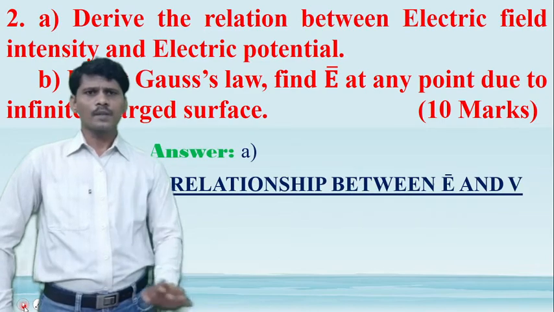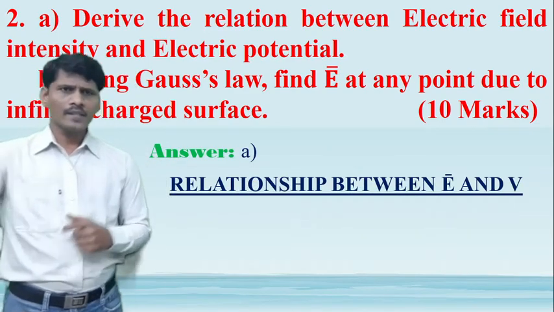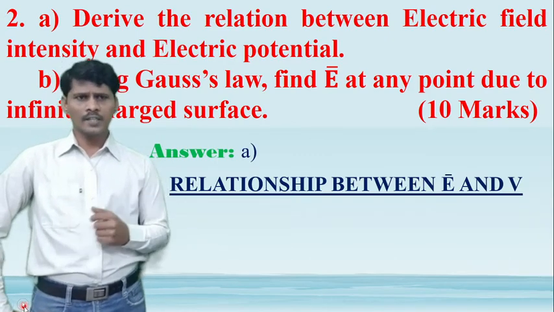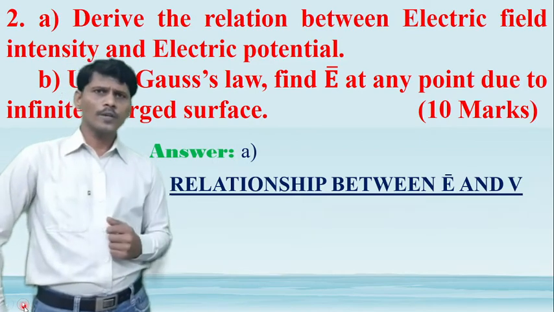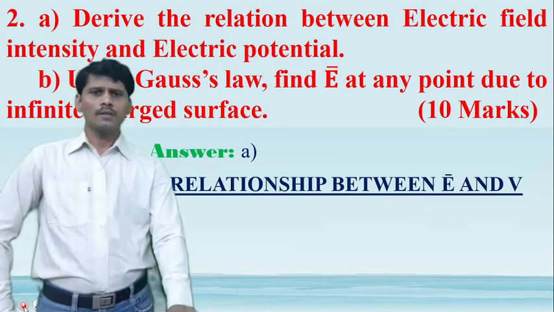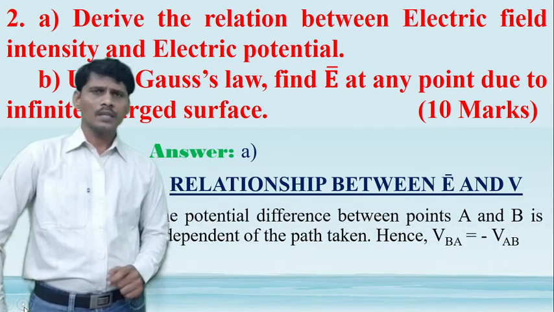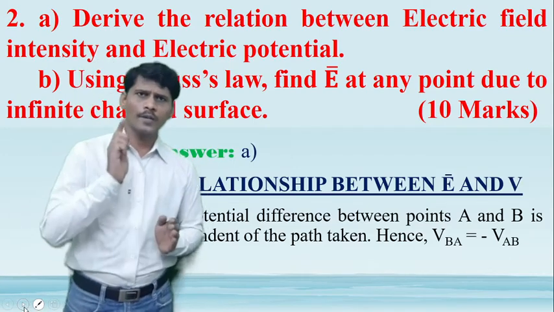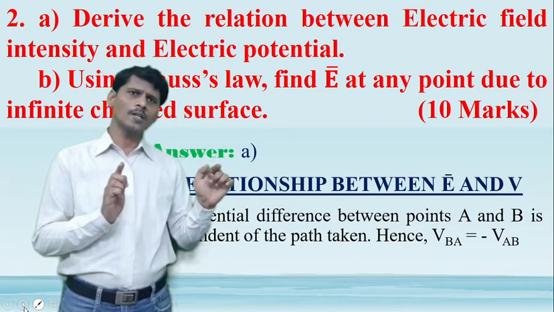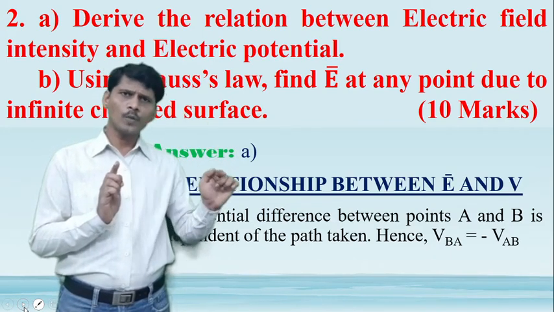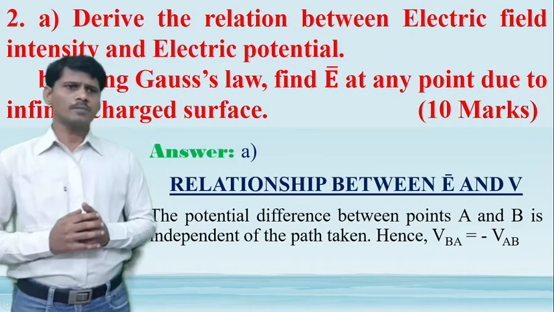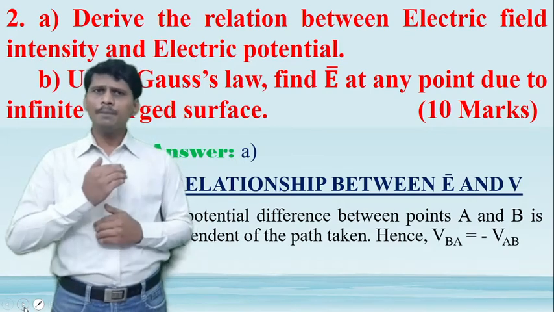Question number 2a. Derive the relation between electric field intensity and electric potential. So first we are going to discuss the relation between electric field intensity and electric potential. Consider any closed path. Consider any 2 points, point A and point B. The potential rise from point A to point B is equal to the potential drop from point B to point A. That is the closed path.